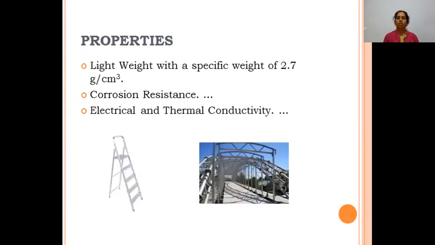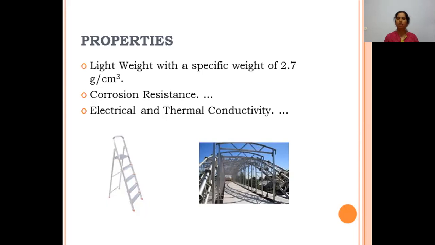Now let us know the important properties of aluminum. You all know what aluminum is. It is a lightweight metal with a silvery white color. When I say lightweight metal, it has a lower density, and its specific gravity is 2.7 gram per centimeter cube. It has high corrosion resistance.